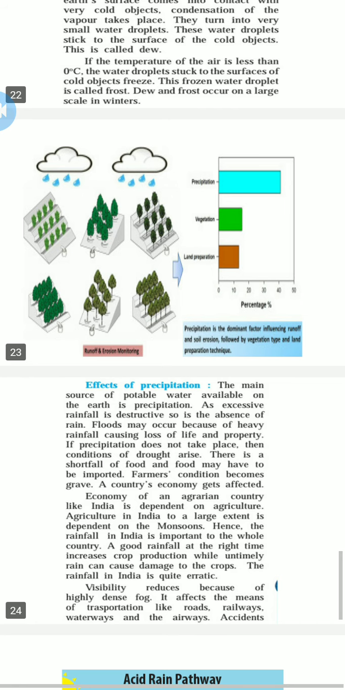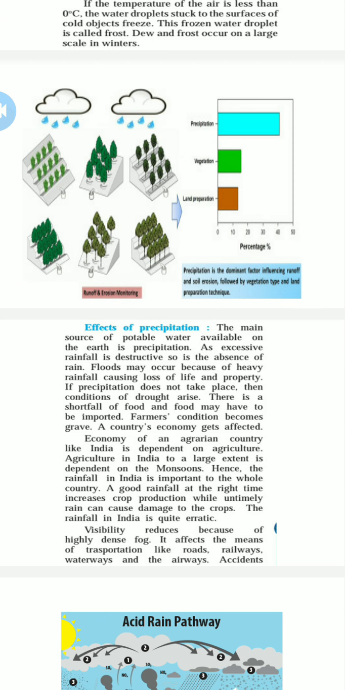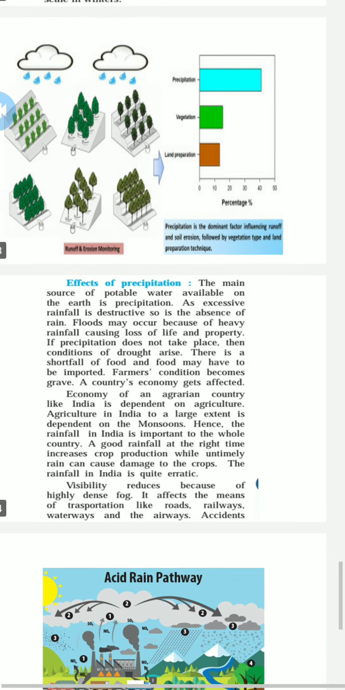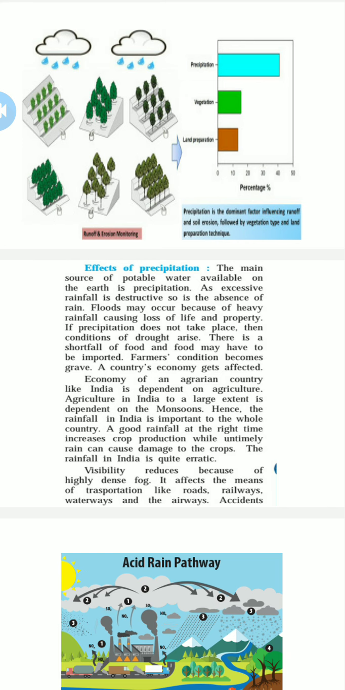Flood may occur because of heavy rainfall, causing loss of life and property. If precipitation does not take place, then a condition of drought arises. What is drought? That means lack of water. All the water we are getting is from precipitations only, whether in the form of rainfall, ice, fog, dew or frost. So if we face flood because of heavy rainfall, we have to face even the loss of property and life also.